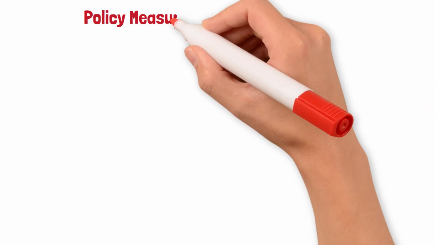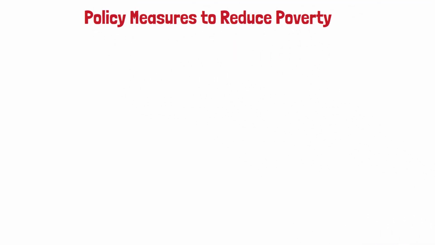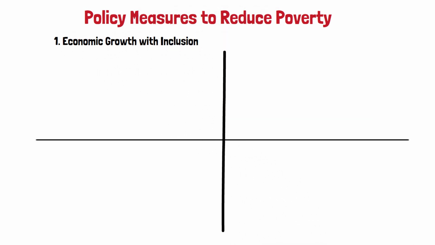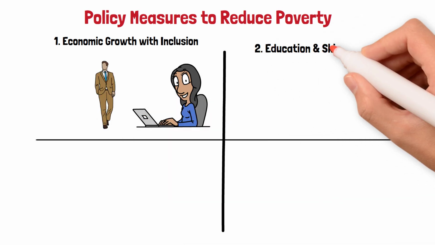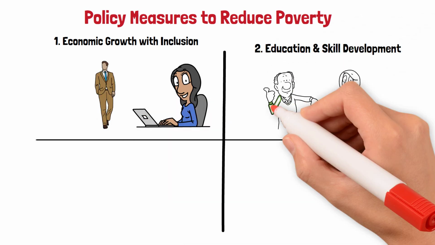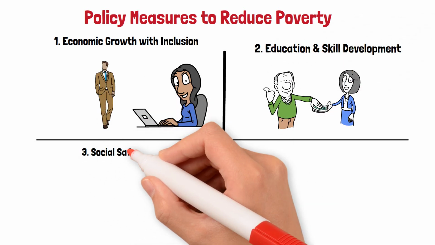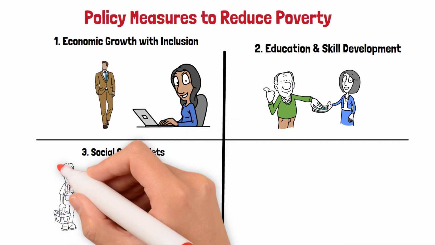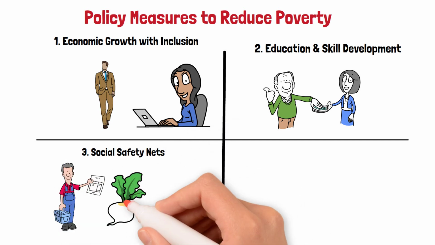Policy measures to reduce poverty. 1. Economic growth with inclusion. Growth that creates jobs for all, not just the wealthy. 2. Education and skill development, equipping people for higher-paying jobs. 3. Social safety nets. Unemployment benefits, food subsidies, and direct cash transfers.